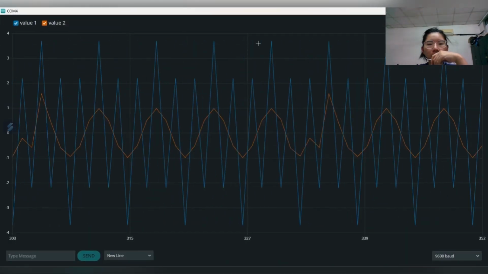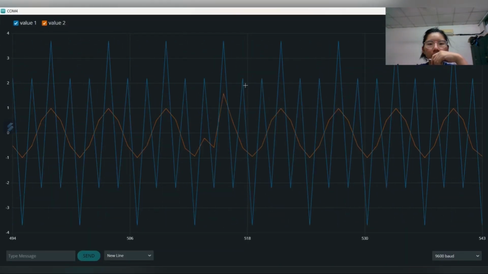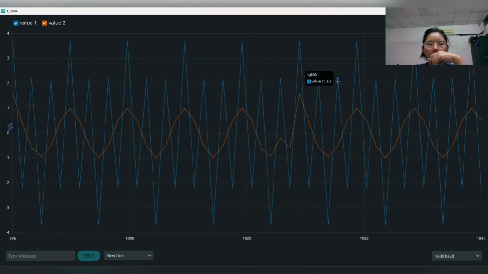So this is the result that we get. We can click stop first to see the result more clearly. The result is shown between value 1 and value 2. Value 1 is the input signal and value 2 is the output signal. Now we can obviously see that the magnitude is already attenuated. For example, the value 1 is 3.7, and the output will be attenuated to 0.99.